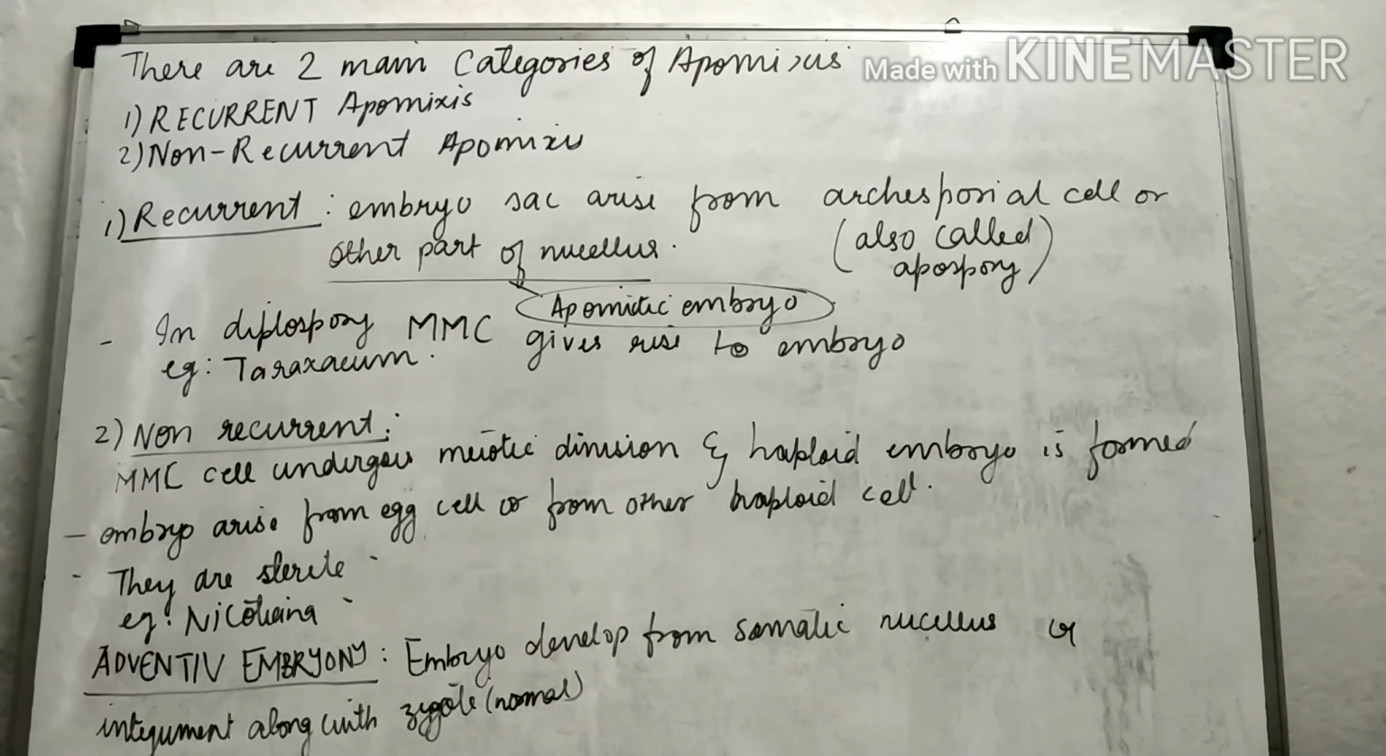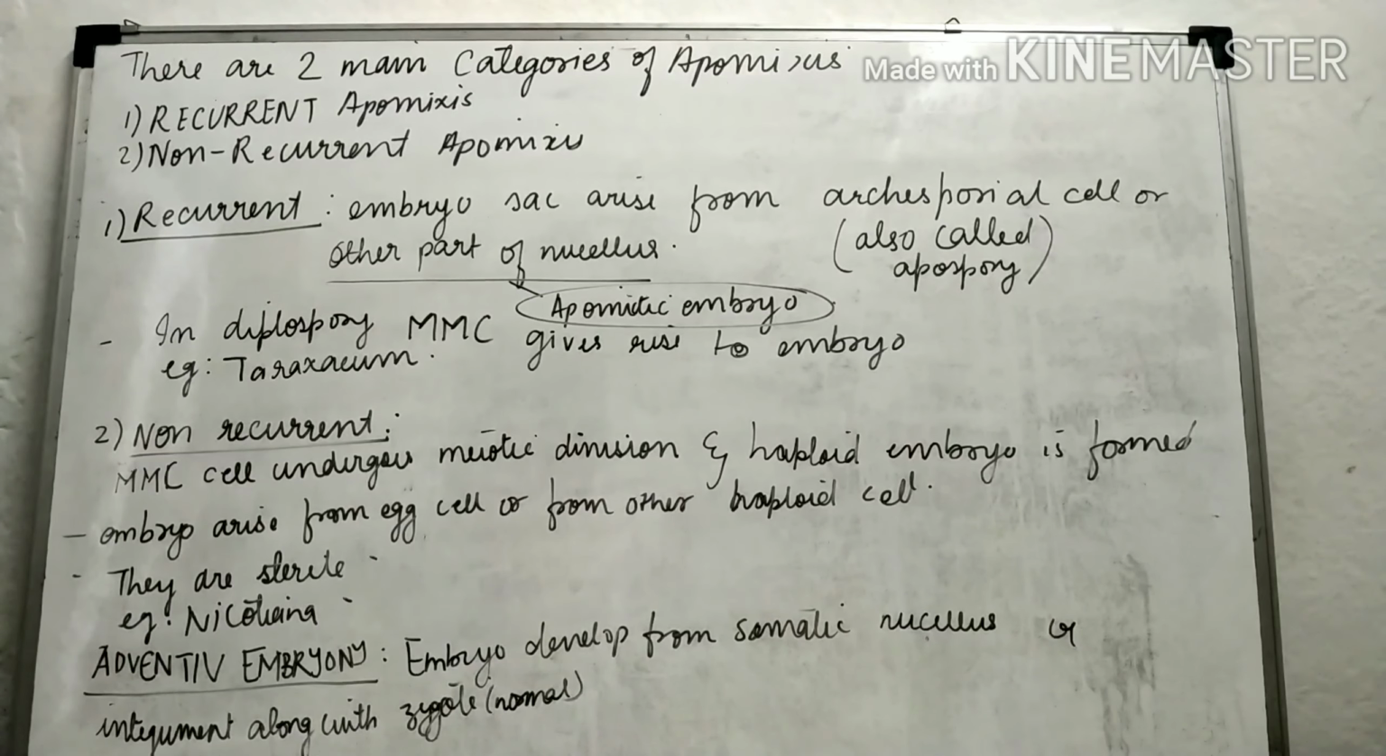If the embryo sac arises from the archesporial cell, that is the female cell, or any other part of the nucellus, then it is called recurrent apomixis, or apospory in apomixis. Now the next thing is diplospory. When the megaspore mother cell gives rise to the embryo sac, it is called diplospory. The best example is Taraxacum.